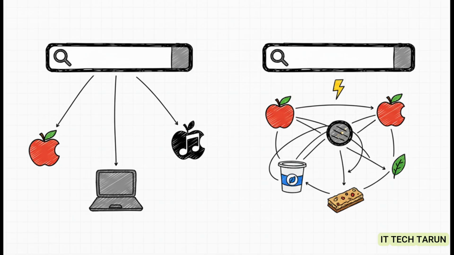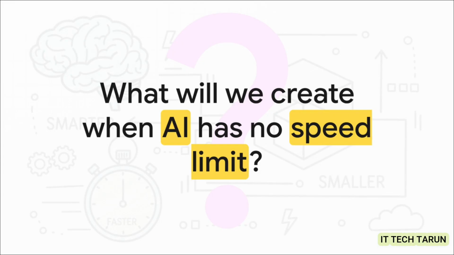This kind of efficiency means powerful AI is no longer just for giant data centers. We could soon see this level of intelligence right on your phone, in your car, making our everyday devices truly smart. And that really brings us to the big final thought here. A technology like TurboQuant isn't just a small improvement. It removes a fundamental bottleneck on AI. It really makes you wonder, what new things become possible? What will we create when AI no longer has a speed limit?